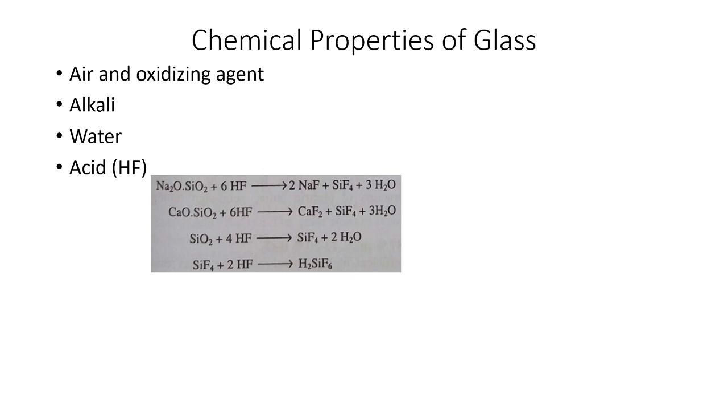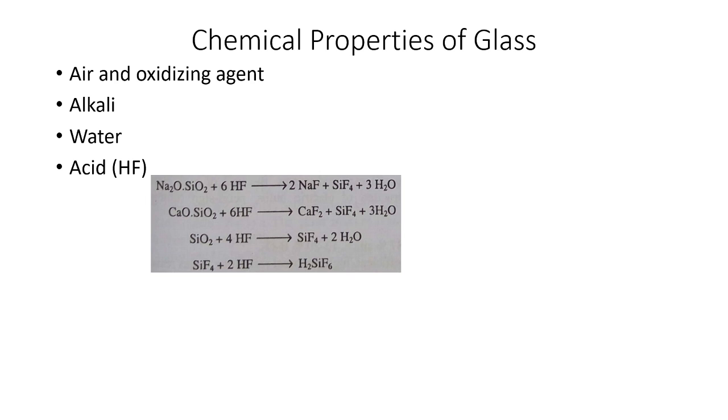So that part which reacts with HF can be easily carved out. So that's why HF is used for the etching process. If you want to etch out a name or design on glass, hydrofluoric acid is sprayed accordingly, and after some time it is washed out, so that much part where the HF is sprayed, that glass is etched out, and you can see that design.